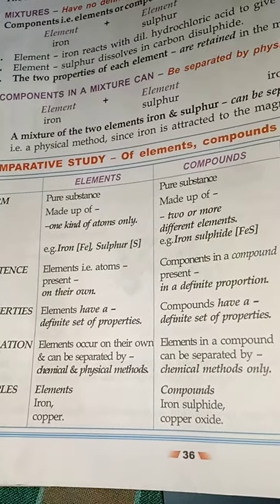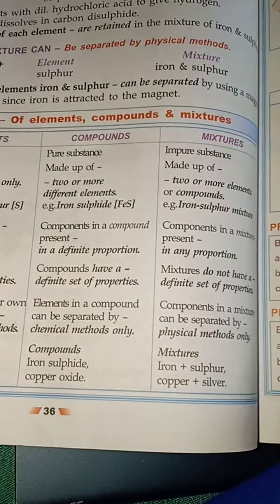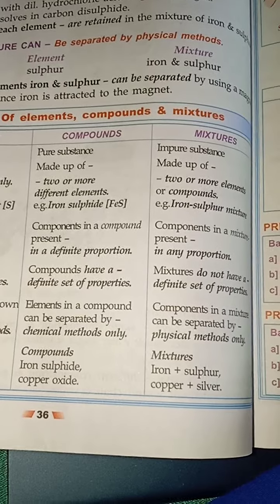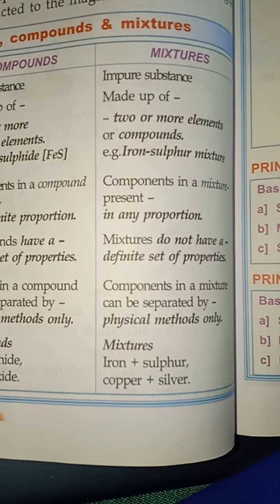For example, in elements you are having iron, copper, lead, etc. In your compounds you are having iron sulfide, copper oxide, sodium chloride. In mixtures you are having iron and sulfur, copper and silver, etc. So these are basically about mixtures.